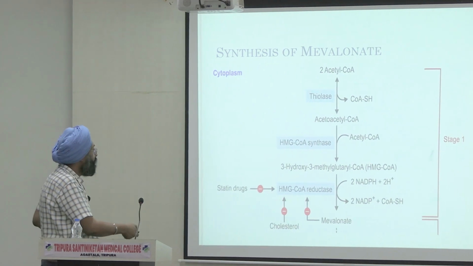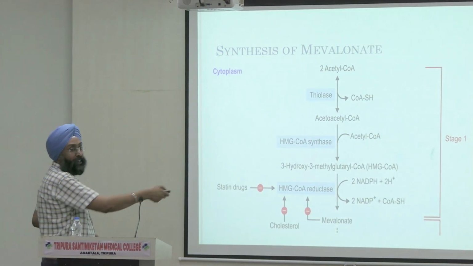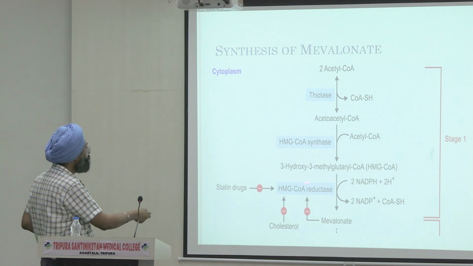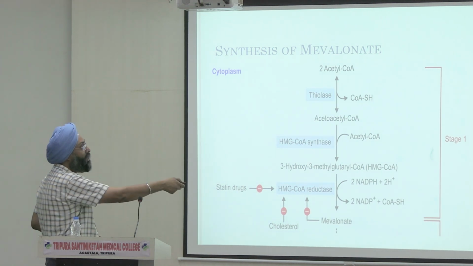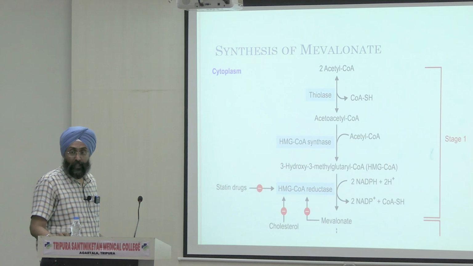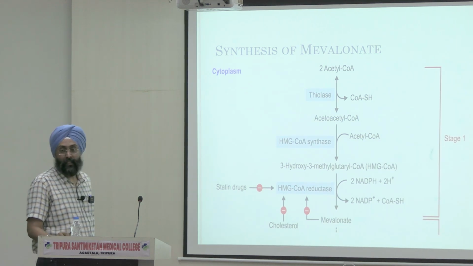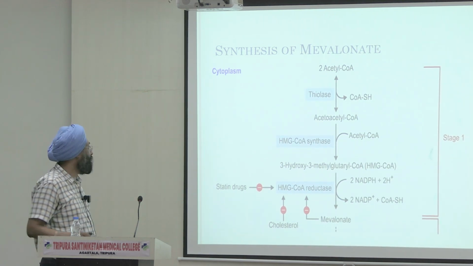And after HMG CoA will form mevalonate, the second step, mevalonate, right? And it requires the enzyme HMG CoA reductase. I have written it, and it is cytosolic, right? Because it takes place in the cytosolic fraction of the cell, right?